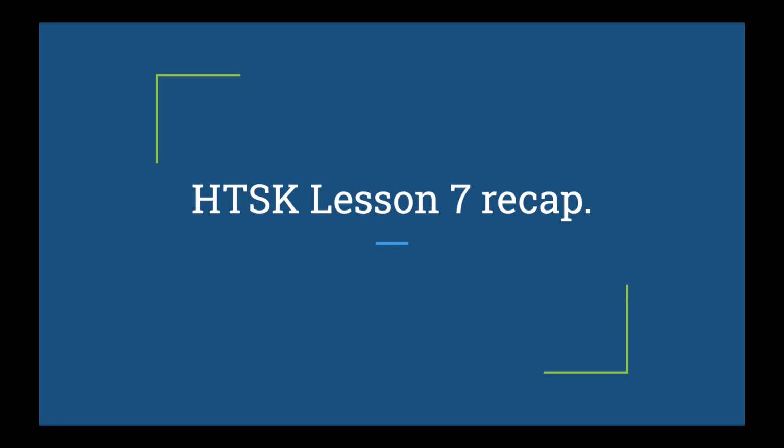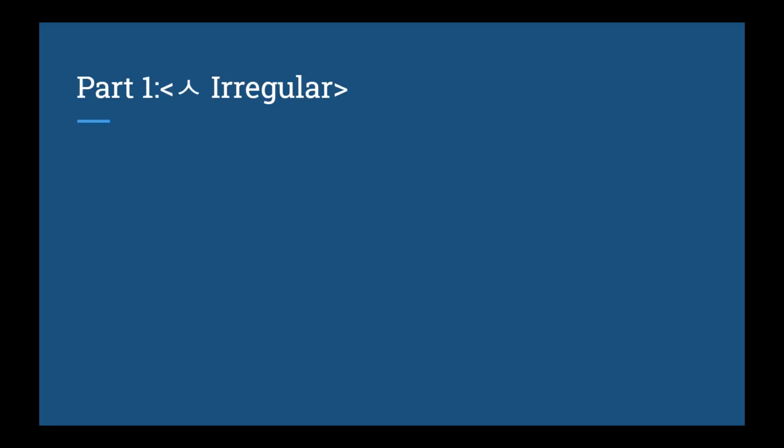This lesson divides into 6 parts. Each part discusses an irregular conjugation. Let's start with the easy one, the ㅅ irregular. Words that end in ㅅ in their stem, like 짓다, are conjugated in the past and present tense by removing the ㅅ. This doesn't happen in the future tense and doesn't happen in all formalities, so be sure to check the table in the lesson for all the scenarios. So 짓다 would become 지어요, 낫다 would become 나아요.